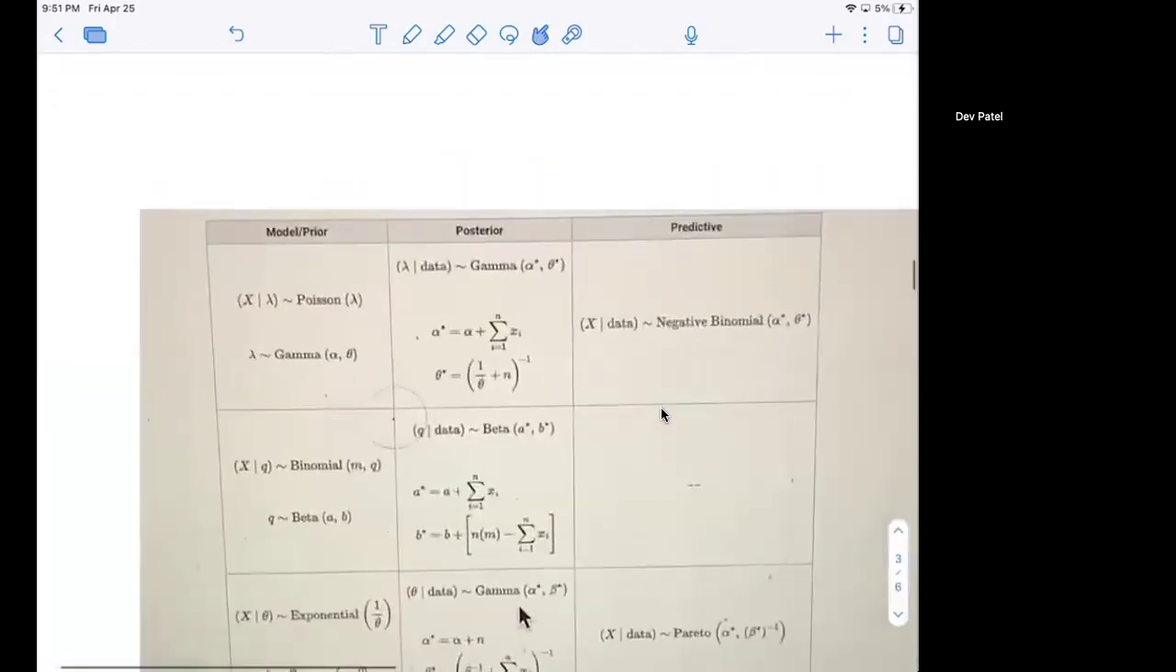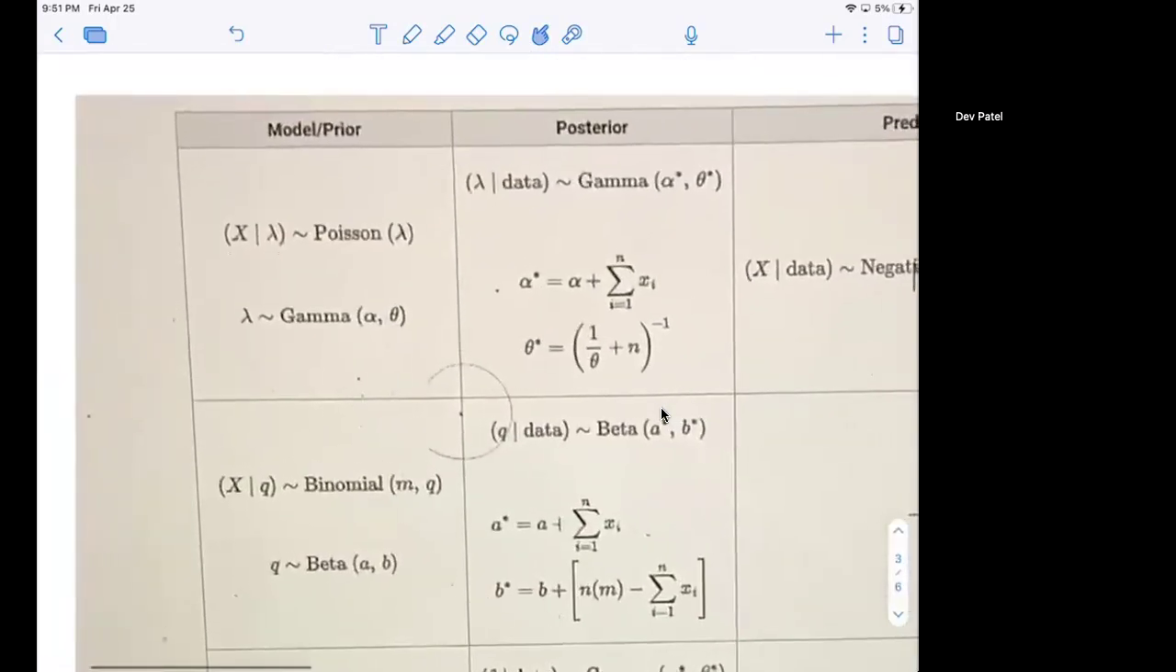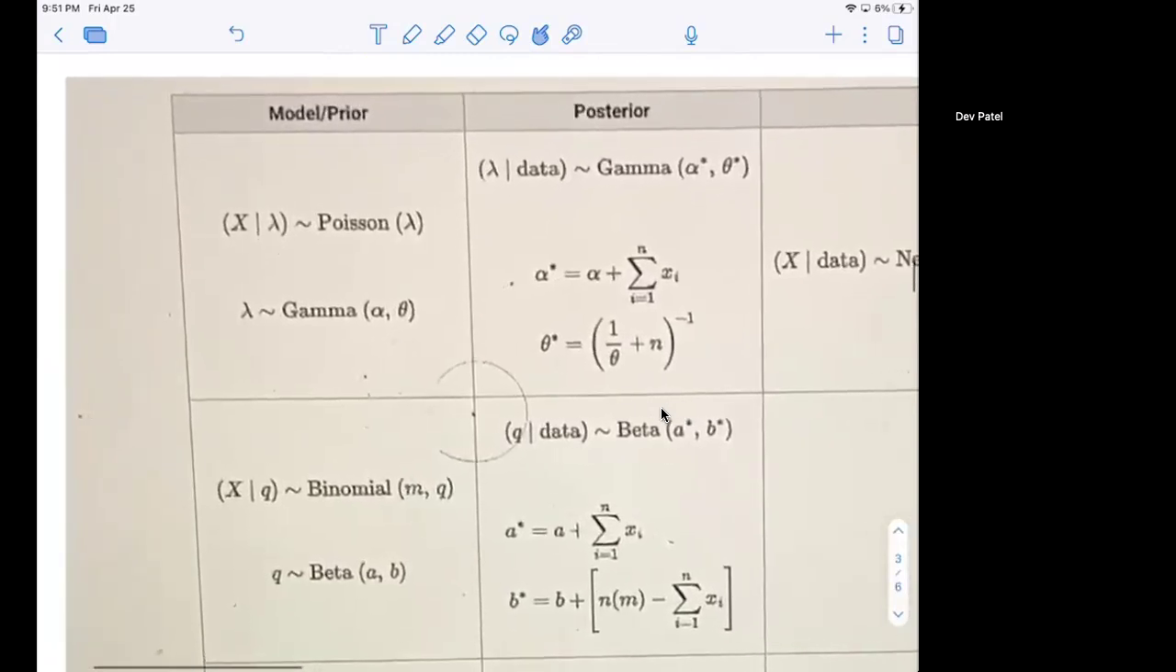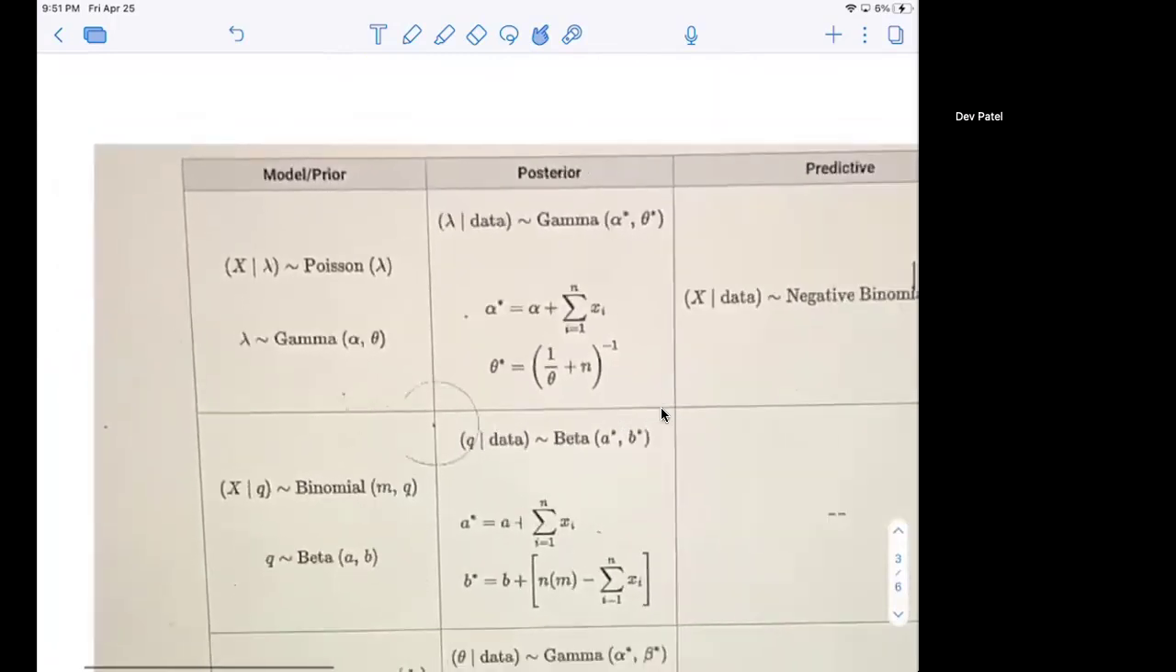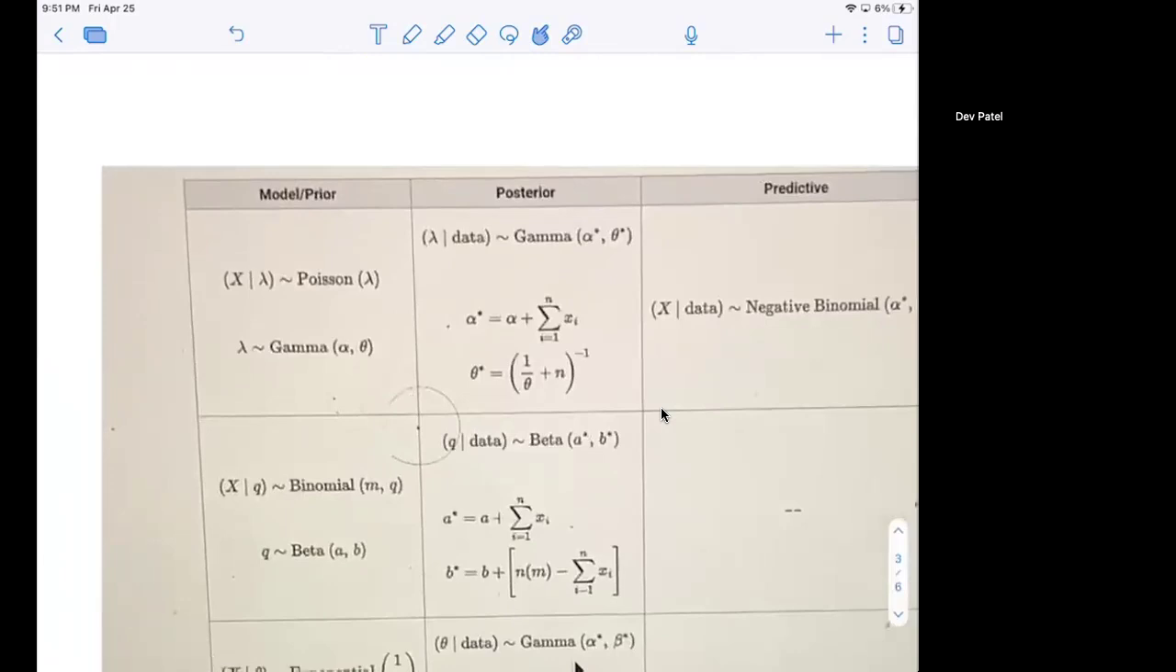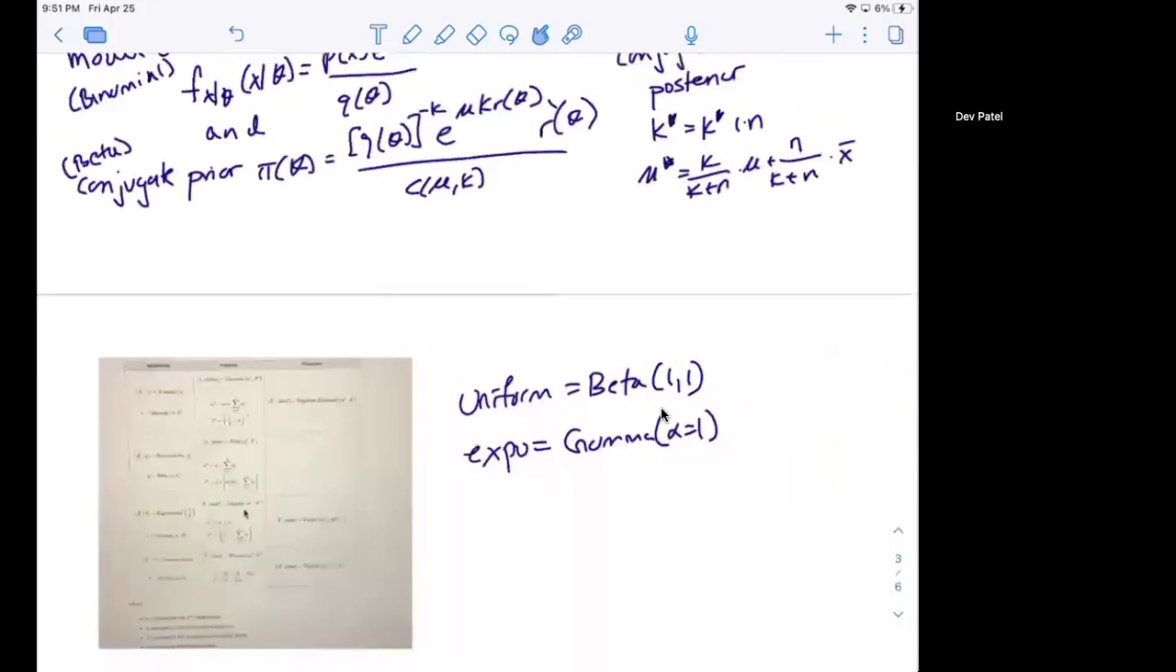So for example, if you have x given lambda following a Poisson distribution, where lambda follows a gamma distribution, the posterior will be gamma and the parameters will obviously be shifted. But you don't actually have to go through the entire process of calculating the probabilities. You can resort to this posterior distribution. It's going to save a lot of time on the exam.